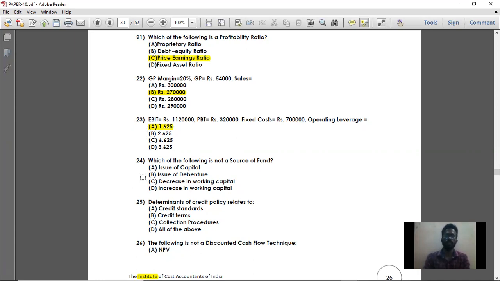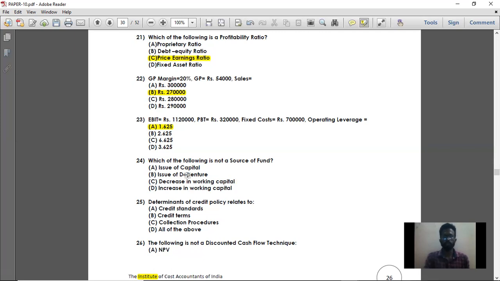Next, moving on to question number 24. Which of the following is not a source of fund? What is meant by source of fund? Source of fund is nothing but where a fund is coming in. If you are applying your fund, it is called utilization of fund. Source of fund is where your fund is coming into the business, and application of fund is applying the funds for the business. So source of fund means procurement of capital.